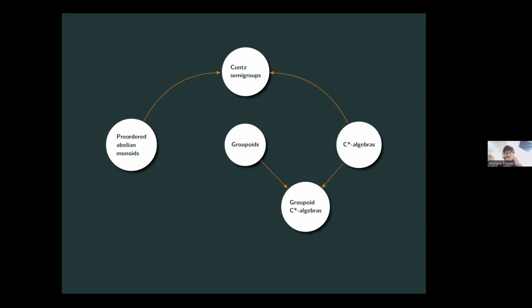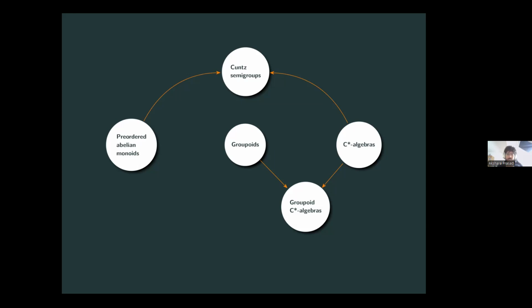So we have groupoids, and between groupoids and C*-algebras, we can form groupoid C*-algebras. And from the work of Xin Li and many others, we know that every classifiable C*-algebra has a Cartan subalgebra and hence a groupoid model. So in many cases, or in most cases, it suffices to look at groupoid C*-algebras and not just all arbitrary C*-algebras. So we have this picture here.